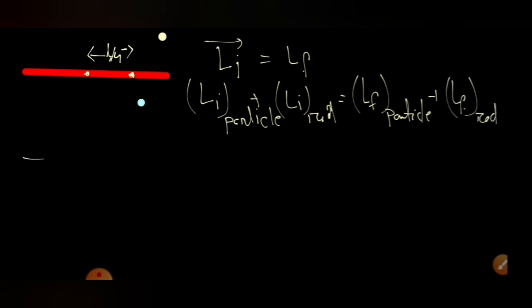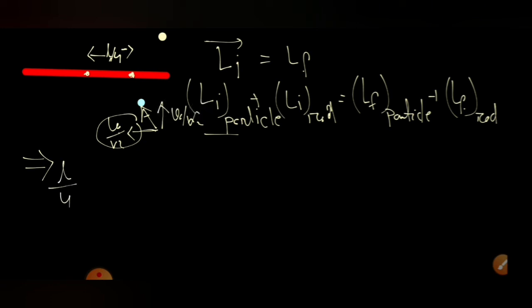Separately we are writing. So if you write one by one term, first the particle will see RCM cross PCM. The particle velocity has two components like this, V naught by root 2 is here and V naught by root 2 is there, and this is equal to L by 4. So when there is RCM cross PCM for the particle, this component will not be featuring here. So what will be there is equal to L by 4 M V naught by root 2. One term is there, RCM cross PCM.